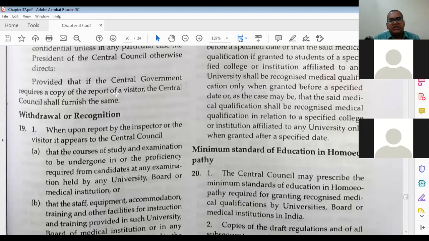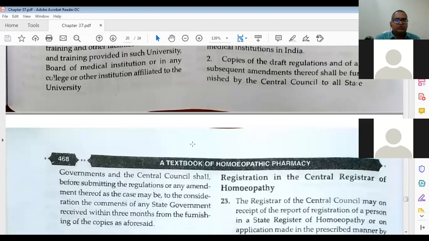People who register there do not need to register directly with the central government. You can register in your state council also, and these state councils are monitored by the Homeopathic Central Council. So if you are registered with the state government, they already collect the information from the state government.